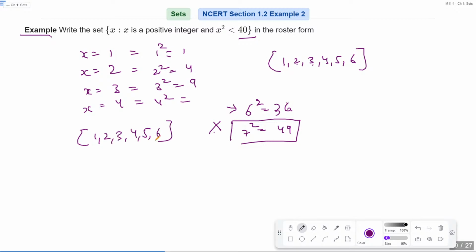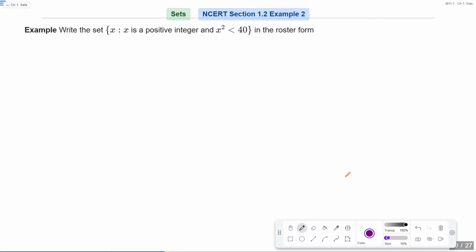Is it correct? Is it written in roster form? Yes. Basically we have not written it in curly brackets yet. We have to write this in curly brackets. Is that clear? Okay. No big brackets, no small brackets, only curly brackets in the roster form. Is that clear? Okay.